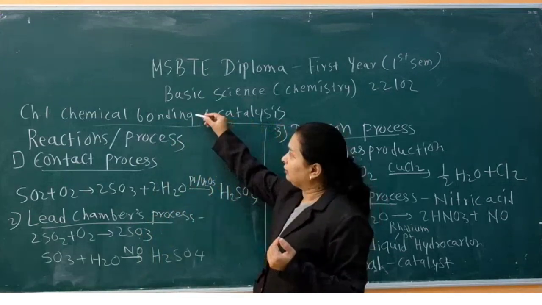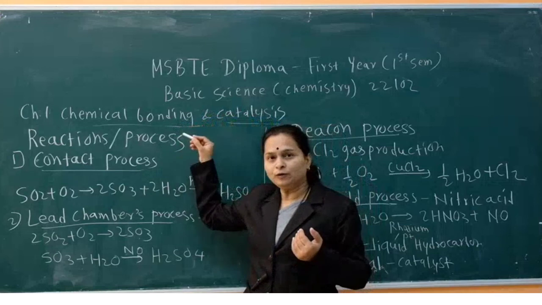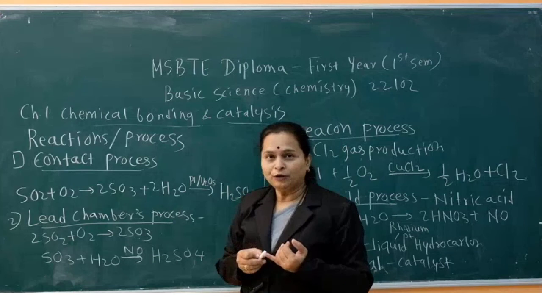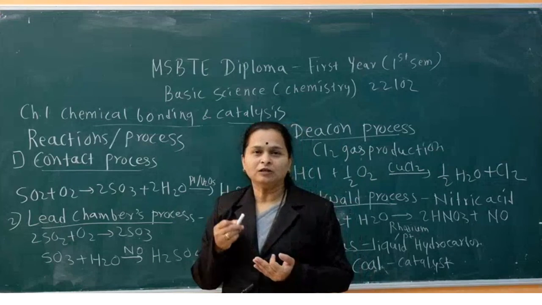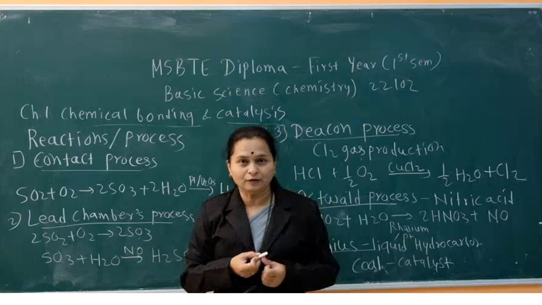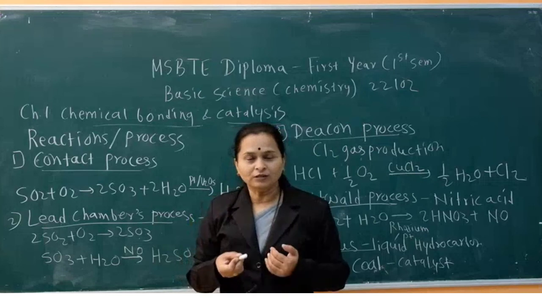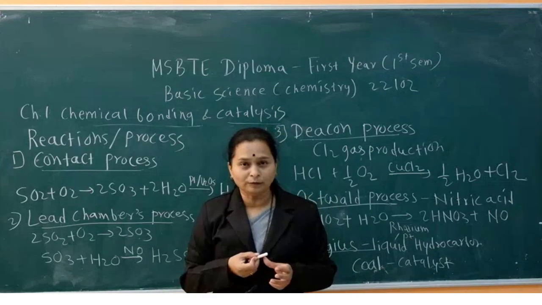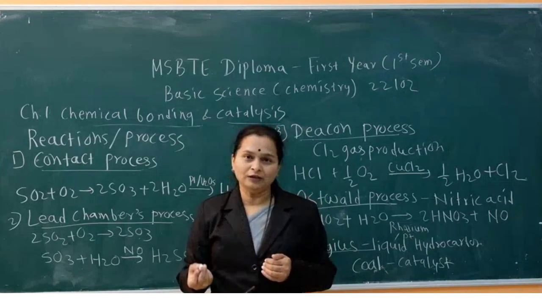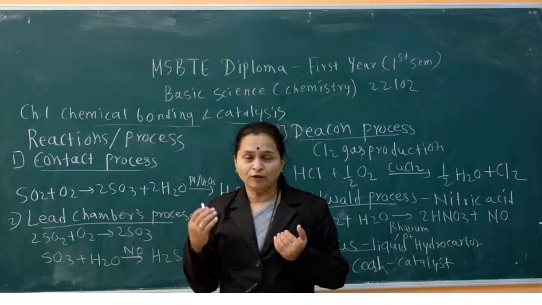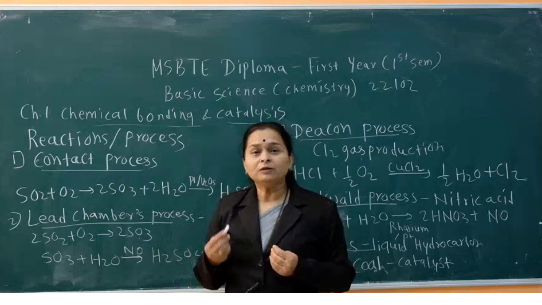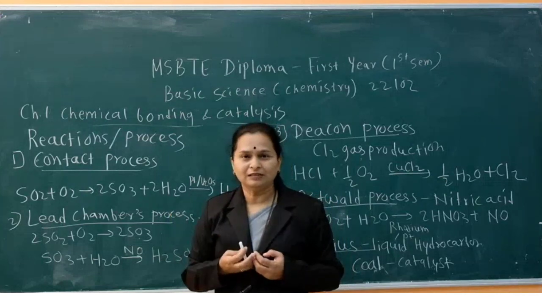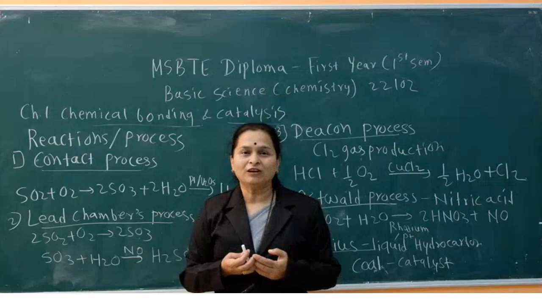This is the first chapter, which covers chemical bonding and catalysis. In chemical bonding we have seen the octet rule, duplet rule, stable configuration, valency and valence electrons. Then different types of bonds like electrovalent bond, covalent bond, coordinate bond, hydrogen bond and metallic bond, their examples, how they are denoted and how they are formed. Then intermolecular force of attraction in solids, liquids and gases.